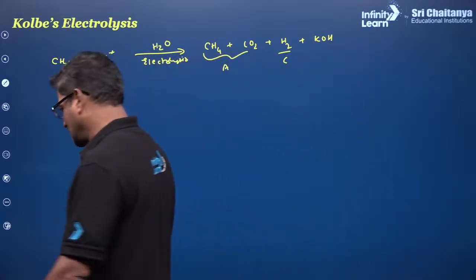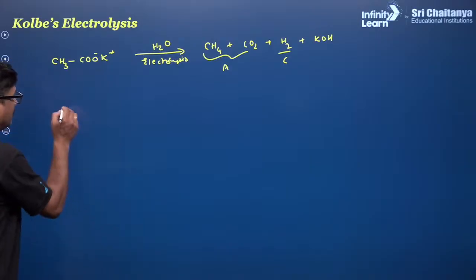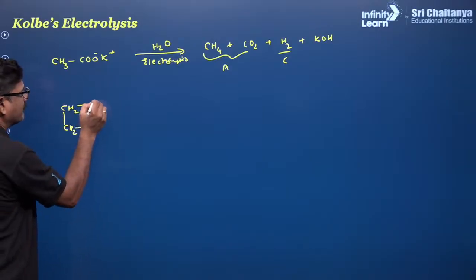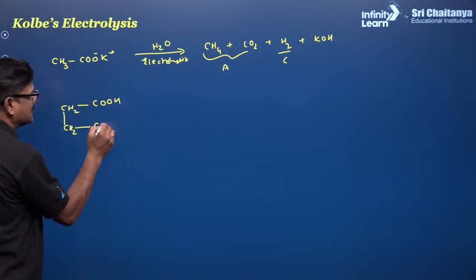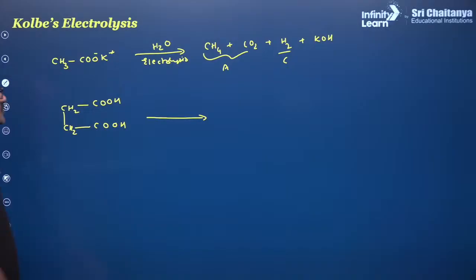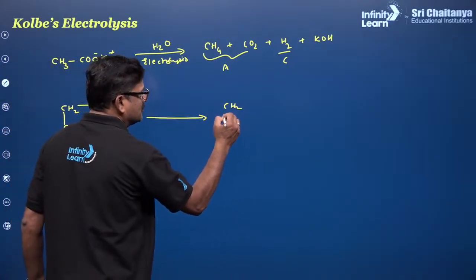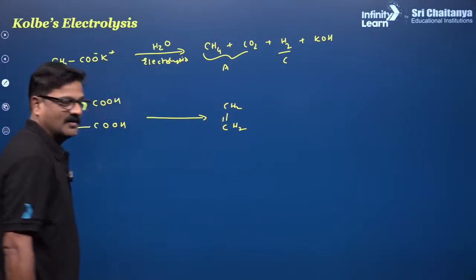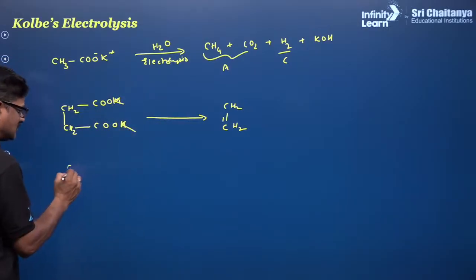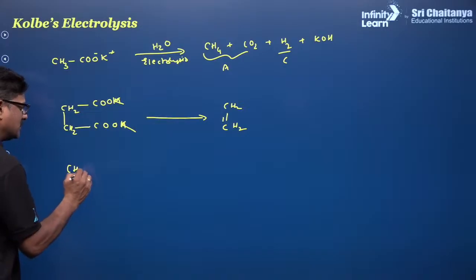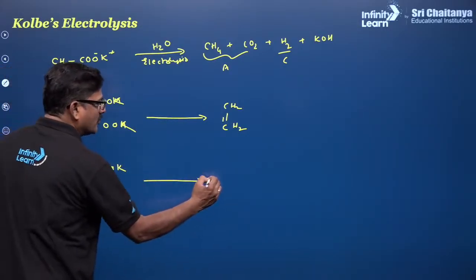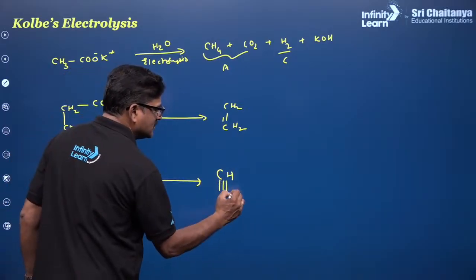What happens with potassium succinate? CH2COOK and CH2COOK, it is going to give CH2 double bond CH2. Potassium maleate, CHCOOK double bond CHCOOK, it is going to give CH triple bond CH.